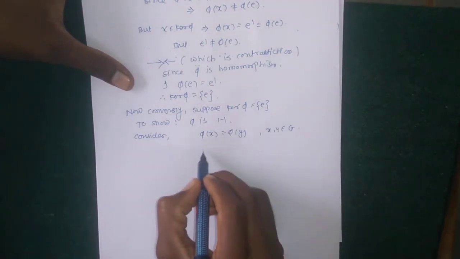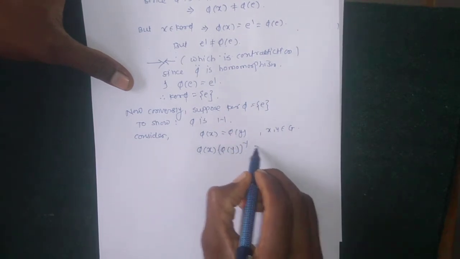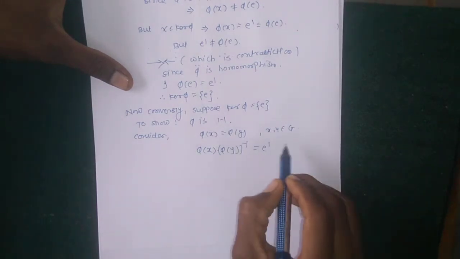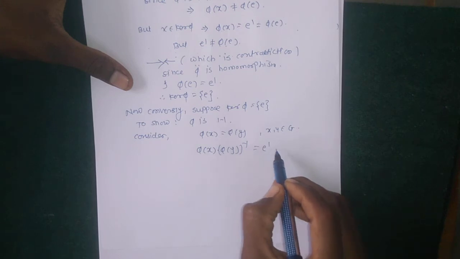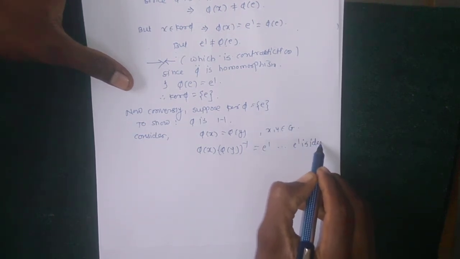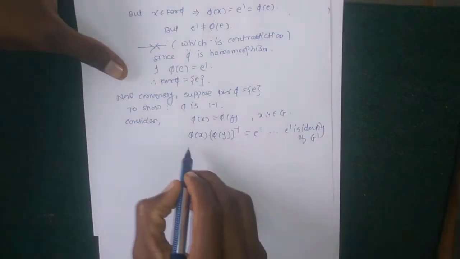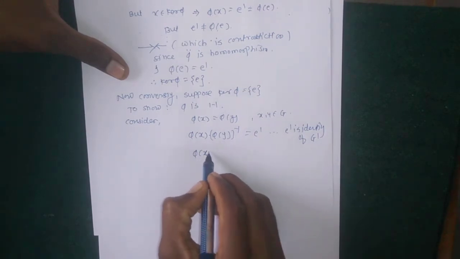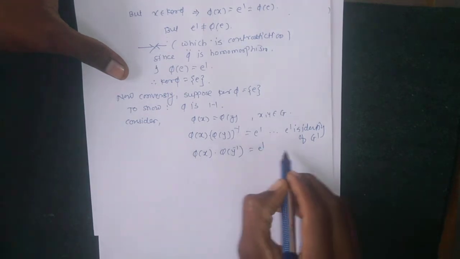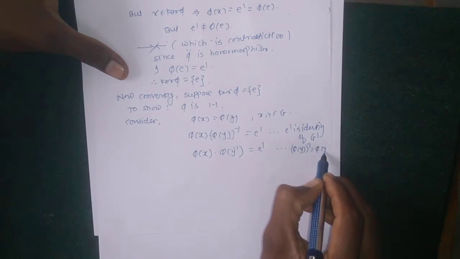Then phi of x equal to phi of y, which implies that phi of x into phi of y whole inverse equal to identity, which is equal to E dash, which is identity of G dash. Okay, but phi is a homomorphism, which can be written in the form of phi of x into phi of y inverse equal to identity, since phi of y whole inverse equal to phi of y inverse.